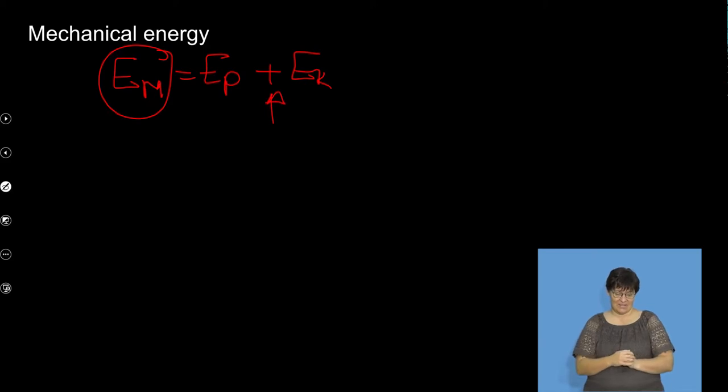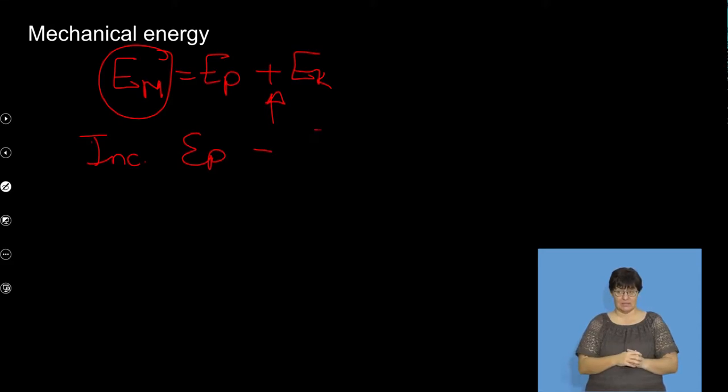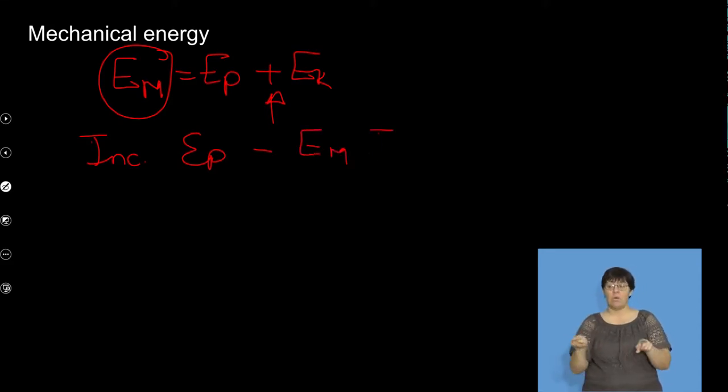What I can say to you, though, is if potential energy gets bigger, mechanical energy will get bigger. If kinetic energy gets bigger, mechanical energy will get bigger. But I can't use the word directly proportional, okay? But they are proportional. So in other words, if I increase EP, E mechanical will also increase. But I can't say by the same amount. The same happens if I